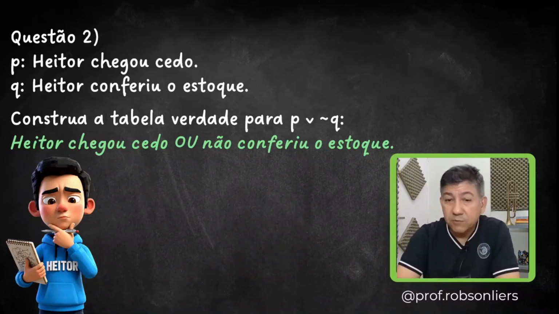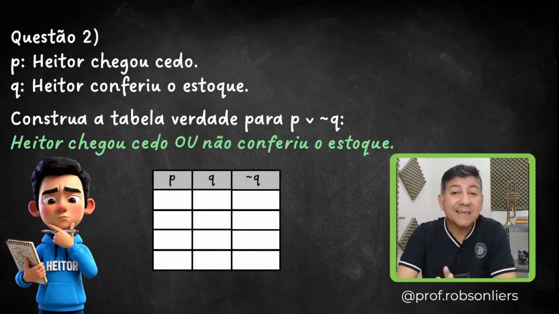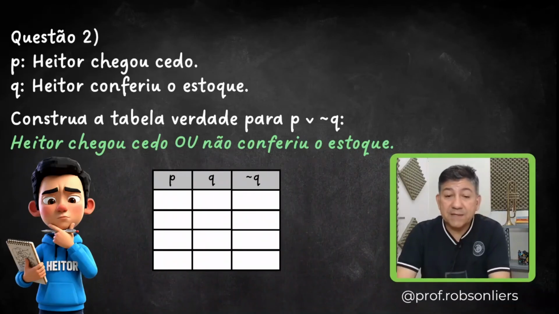Well, the first step to build this truth table is to create the truth table for P, Q, and not Q. These are the simple propositions. Remember when I told you that the truth table for P and Q always follows a pattern?